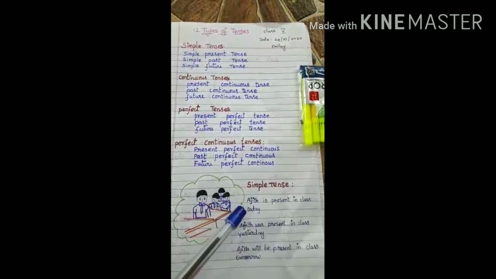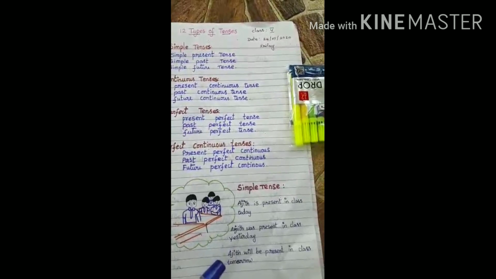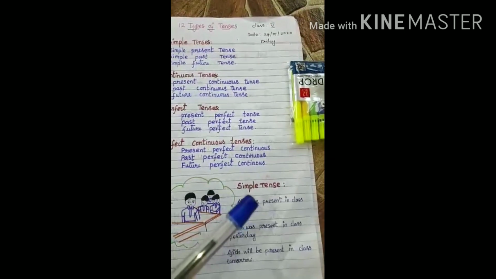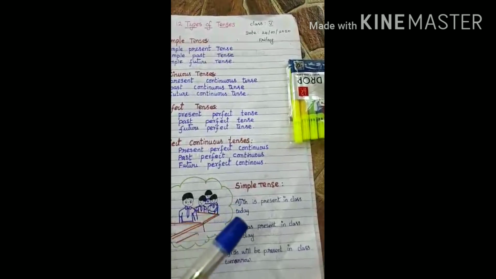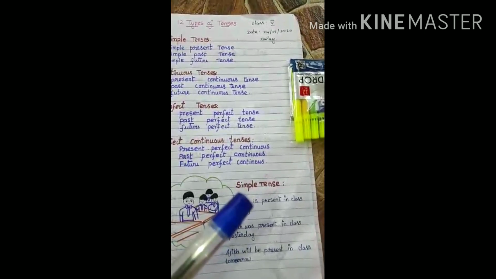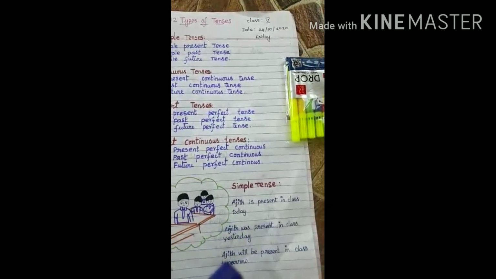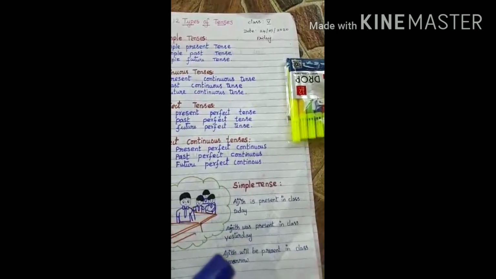Today is present tense. Yesterday is past tense. Tomorrow is future tense. Is, was, will. The 3 verbs are being verbs. Is is only used in present tense, was only in past tense, will only in future tense.